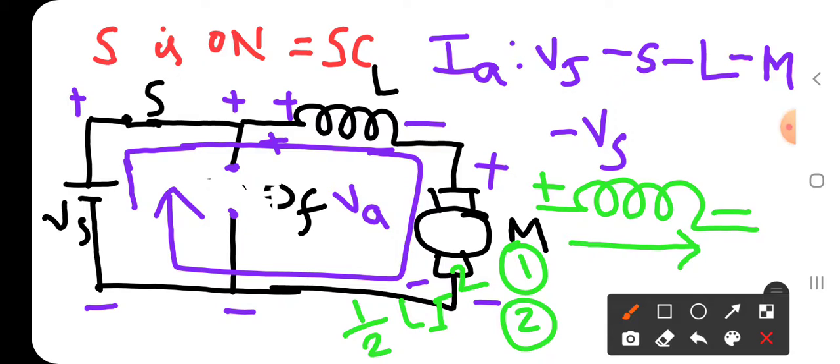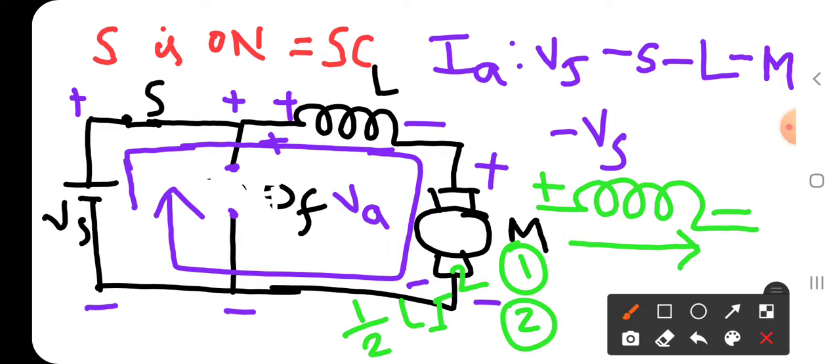Next, the second point is the property of inductor: it never allows the sudden change in current. This sudden change in current will be opposed by the inductor. Therefore, inductor allows the current gradually.